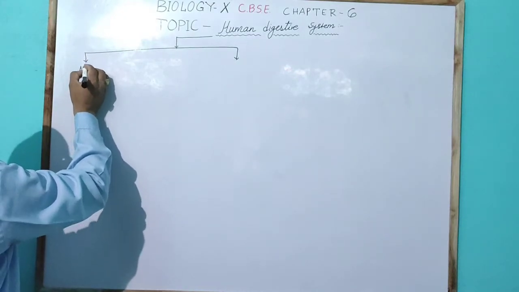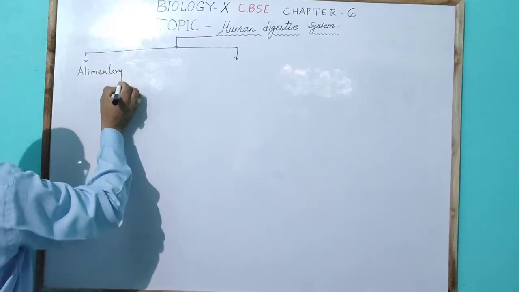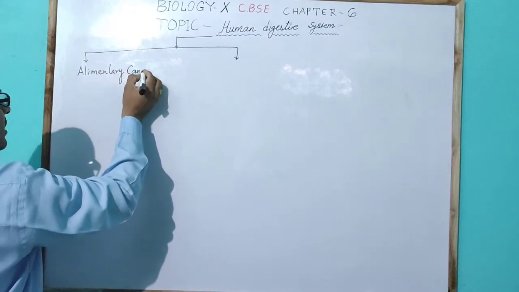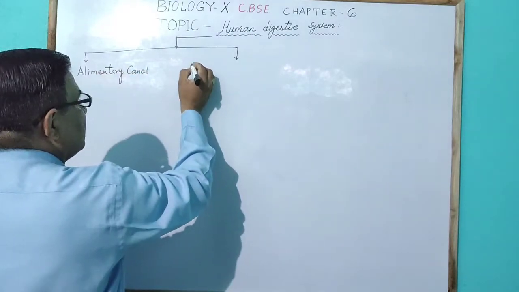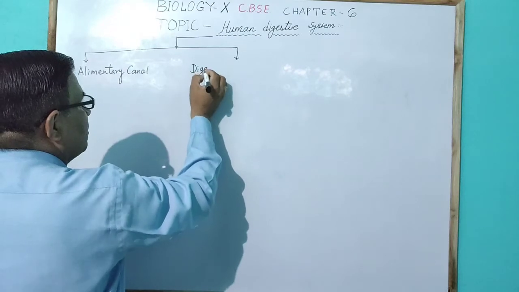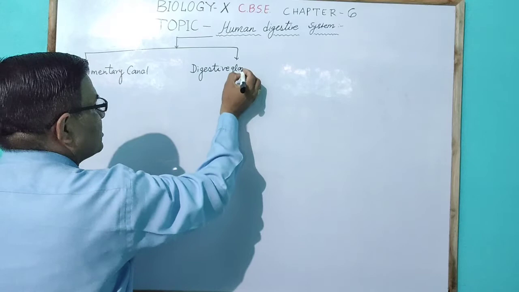One is called the alimentary canal and the other is the digestive glands. Here the two parts are divided on the basis of their functions.